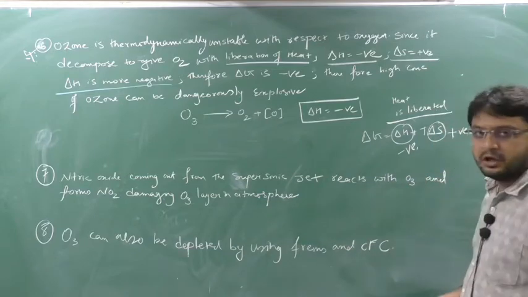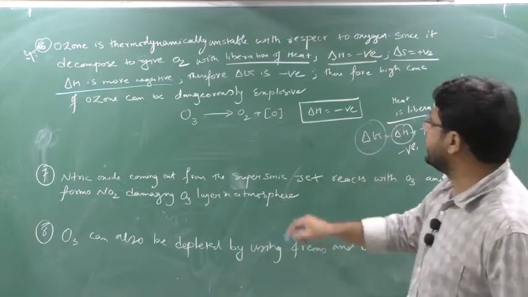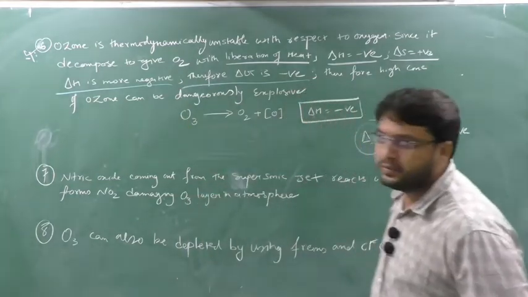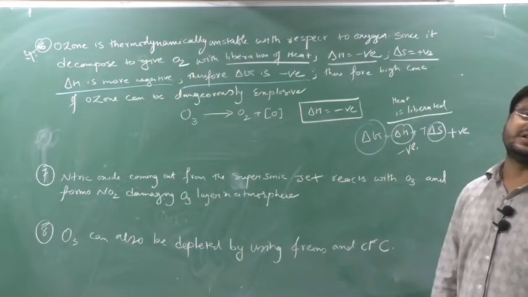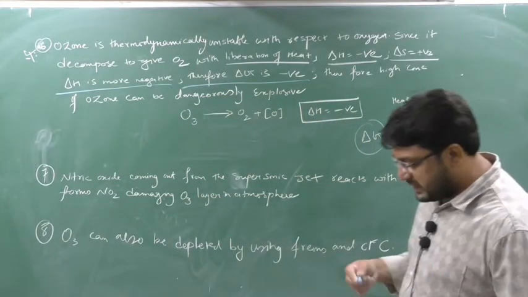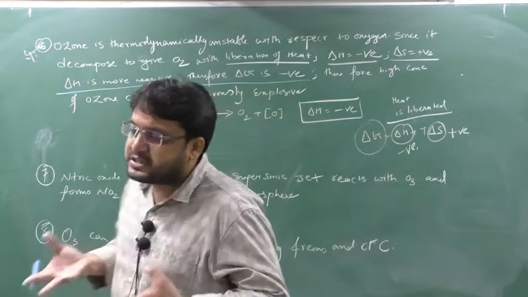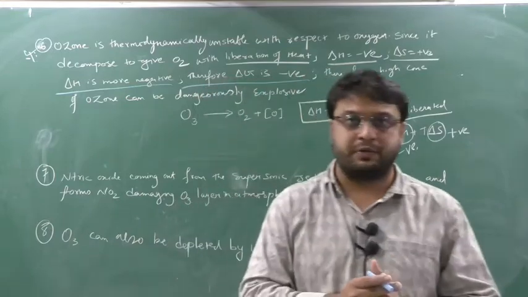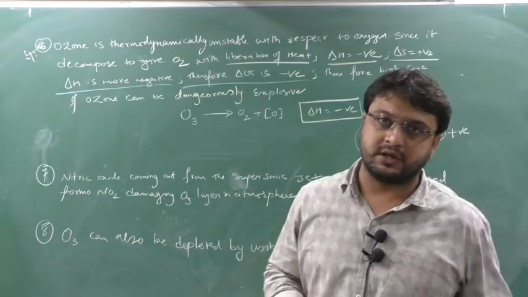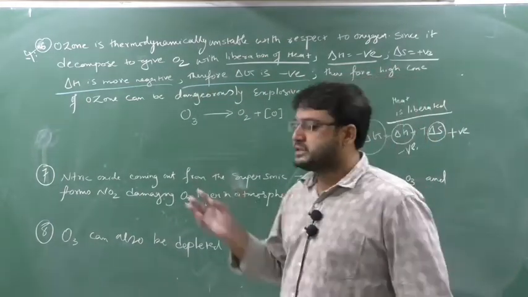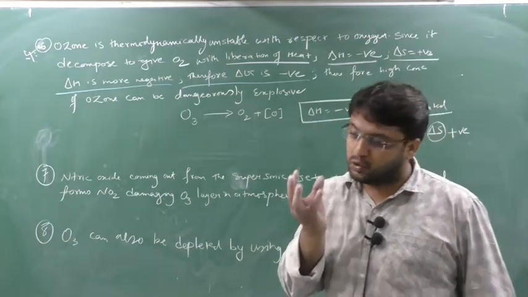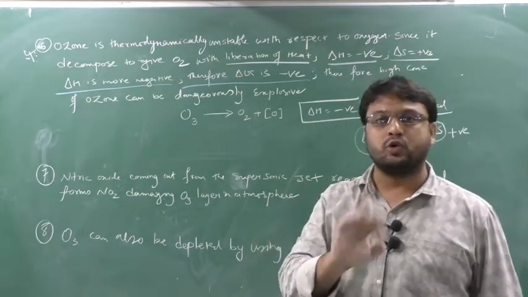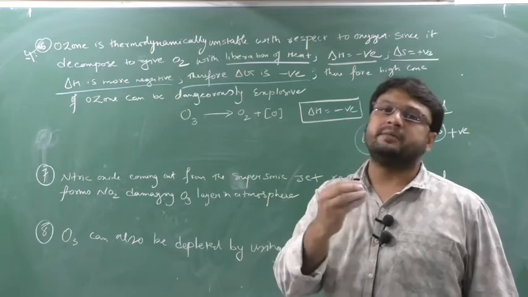This delta H, so finally delta G will be more negative. As you know, delta G negative means the reaction will be spontaneous. So the reaction is spontaneous, it automatically does the reaction and does not require any other heat. That's why when I take a small amount of ozone, it will automatically decompose to form O2 and O, and during that some heat is liberated.